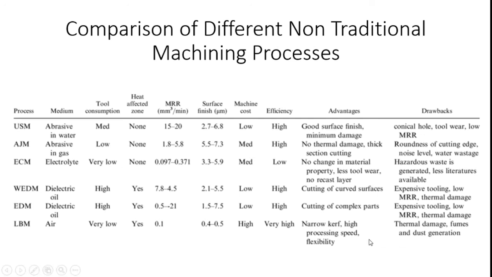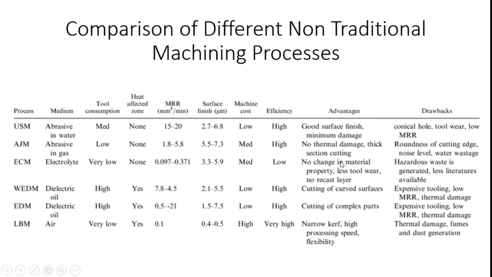We can get a narrow kerf, and also achieve high processing speed, and flexibility is available with laser beam machining. Flexibility means we can utilize this process for different kinds of materials. And then drawbacks: thermal damage is available, and fumes and dust generation is also available with this laser beam machining process.